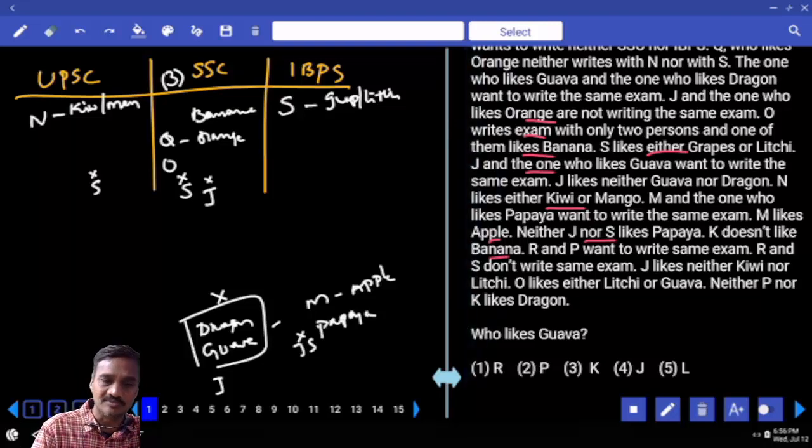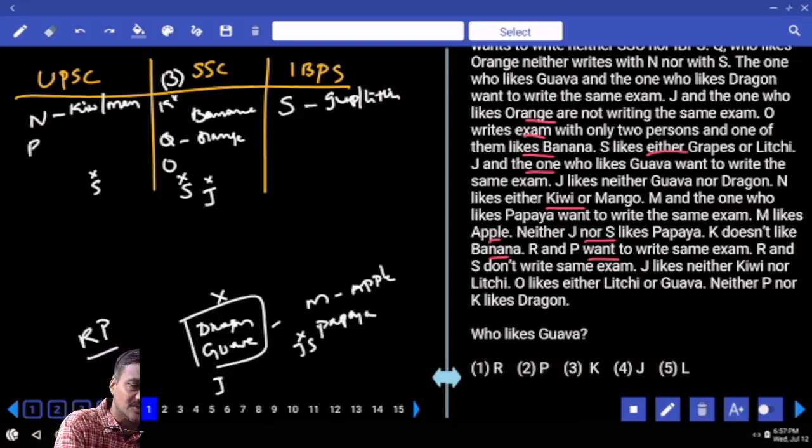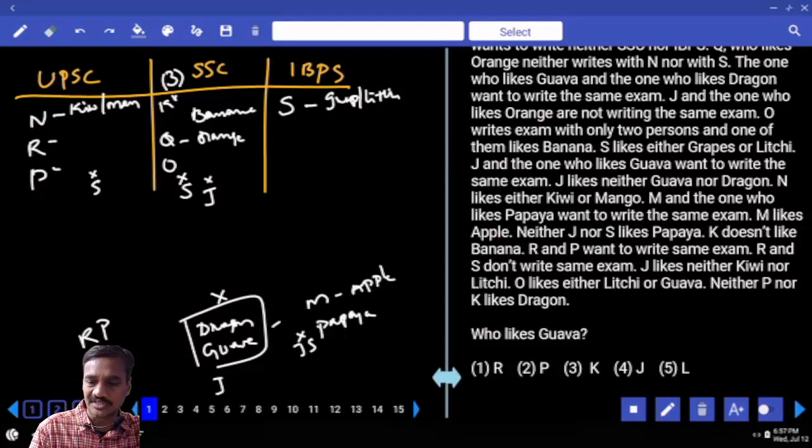And K does not like banana. Now K cannot be banana. Then next one, R and P want to write the same exam. R and P, these 2 persons are writing the same. Now it cannot be SSC. Either UPSC or IBPS. R and S do not write the same exam. Hence R is here. If R is here, P is too, isn't it? Because R and S are not writing the same. J likes neither kiwi nor lychee.